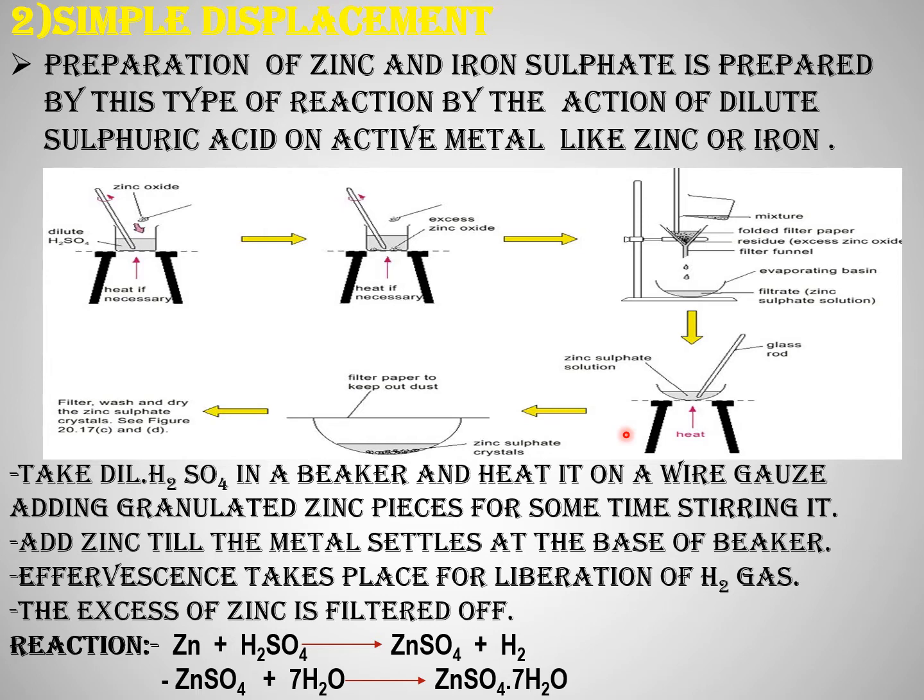Now, anhydrous salts like zinc chloride, magnesium chloride, and ferrous chloride can also be prepared by the displacement method by using dilute acid, like dilute HCl, along with the metals.